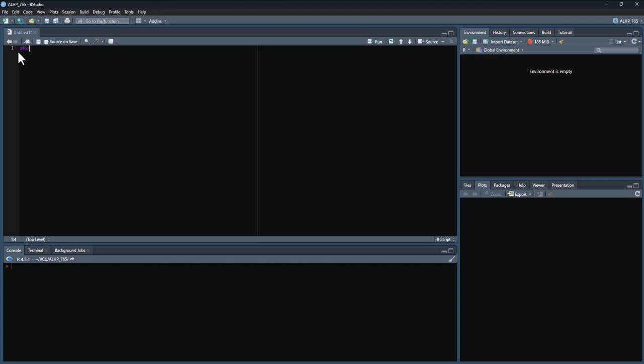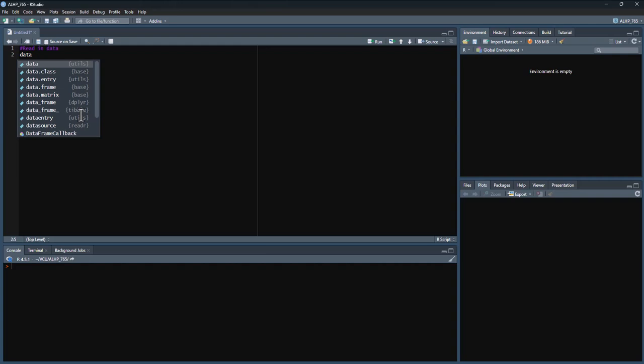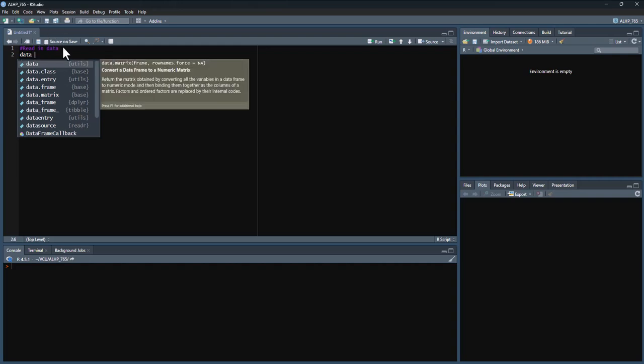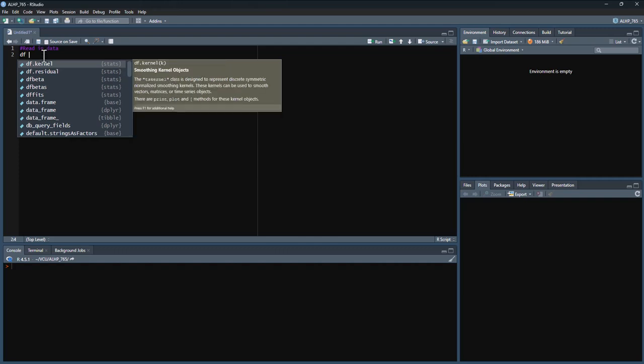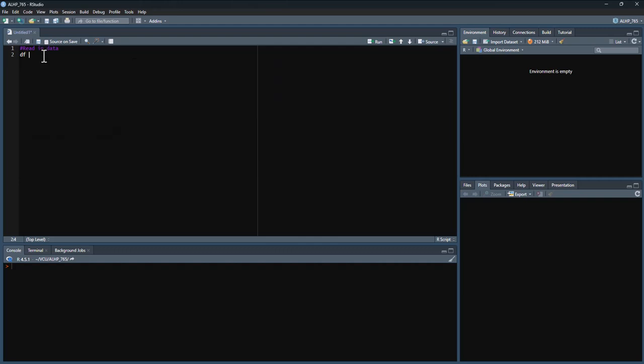And I'm going to say, I'm going to read in some data. I'm just telling myself, my lab partner, whomever might be reading this as a human, that is what this next line of code is going to do. Then I'm going to call my data, not data, but data frame, so DF for short.